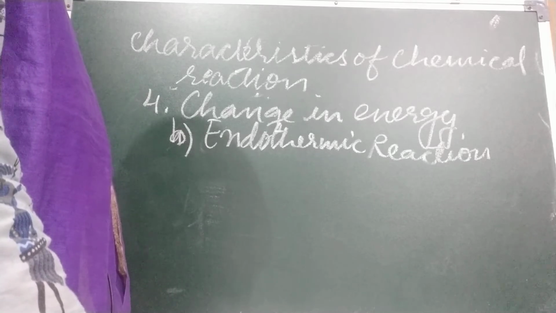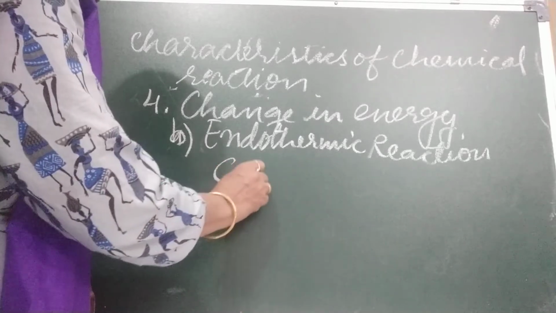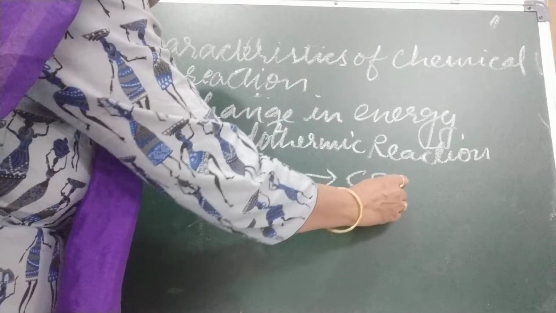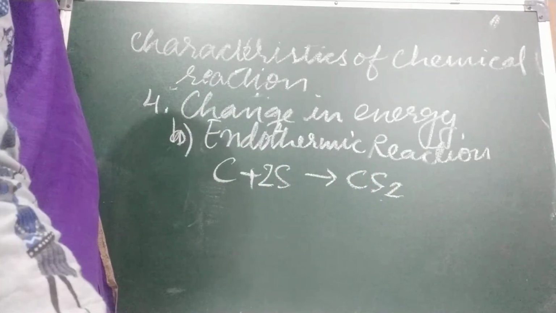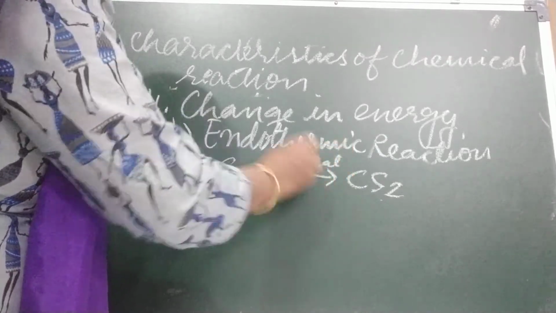When carbon and sulfur are heated, it forms carbon disulfide. When they are heated, it means we have given heat.